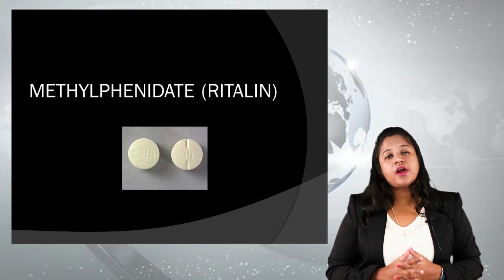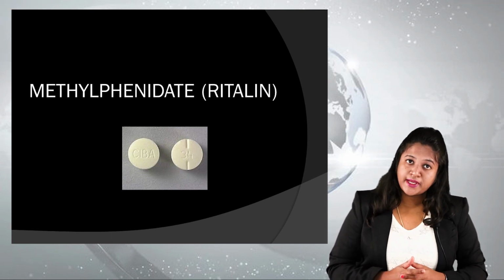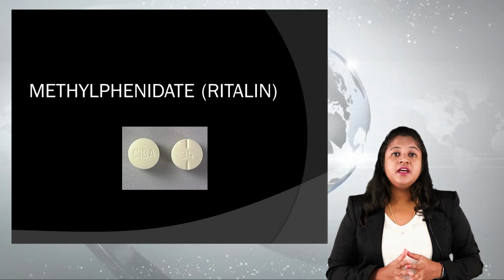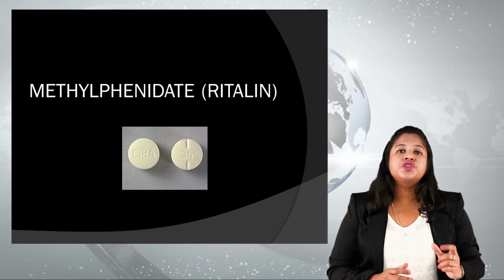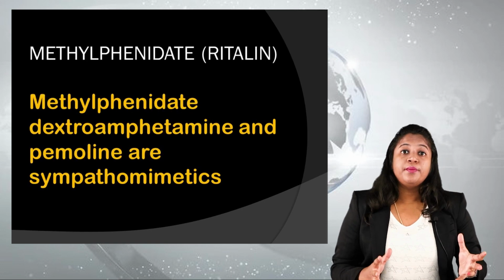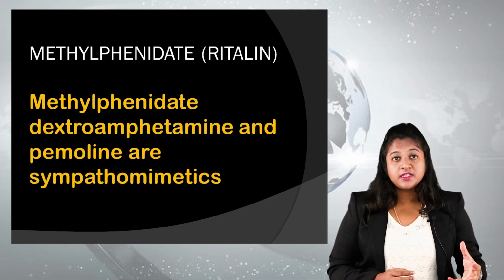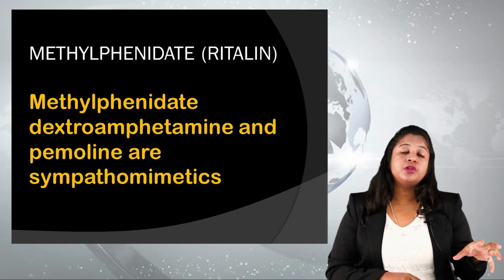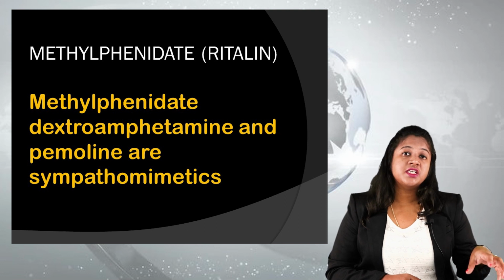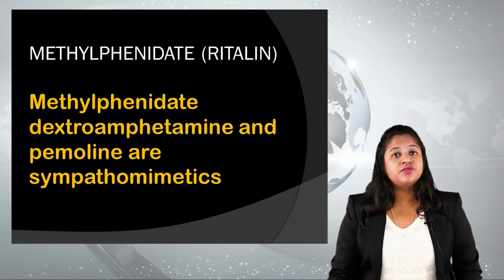The next important drug used in childhood psychiatry is Ritalin, otherwise called methylphenidate. This is one of the most common drugs used. In the methylphenidate group of drugs, we also have dextroamphetamine and pemoline. These are all a group of symptomatic drugs used in childhood psychiatry.